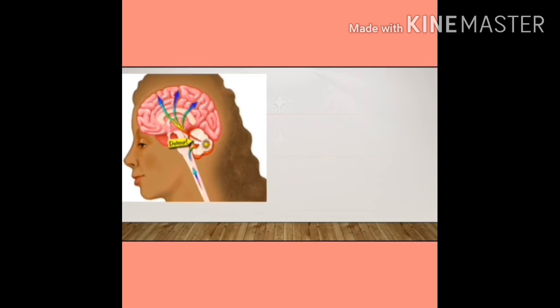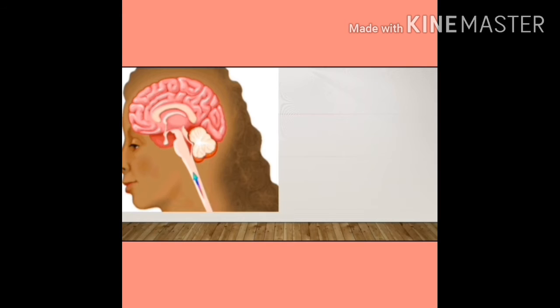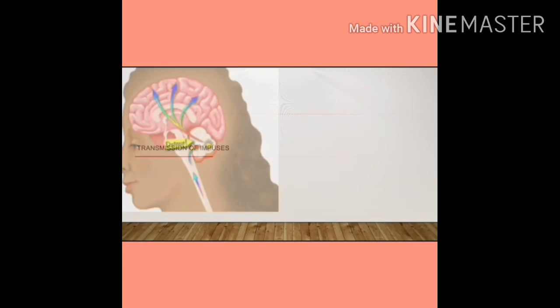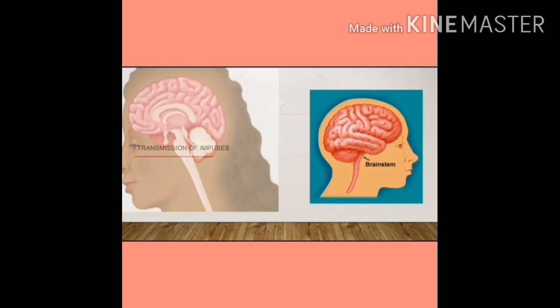This picture is showing the transmission of impulses between spinal cord and rest of brain through cerebellum. As medulla oblongata, pons and midbrain connect the rest of brain to spinal cord, they are collectively called brain stem. Again, what is brain stem? Brain stem is the combined name of medulla oblongata, pons and midbrain.